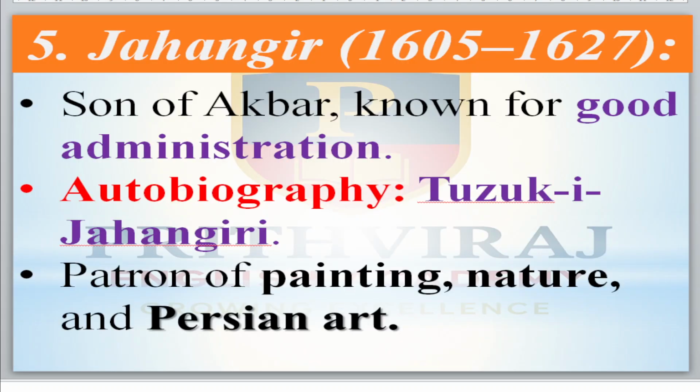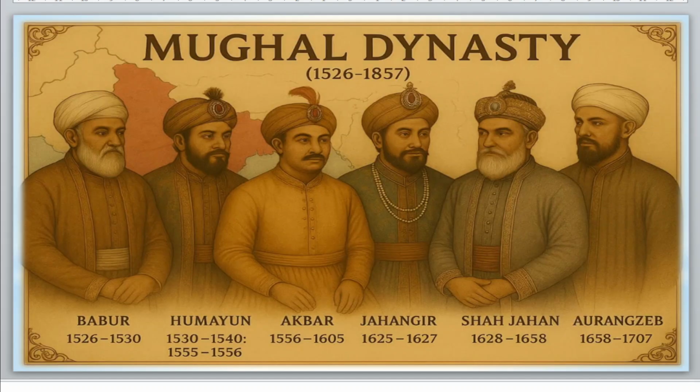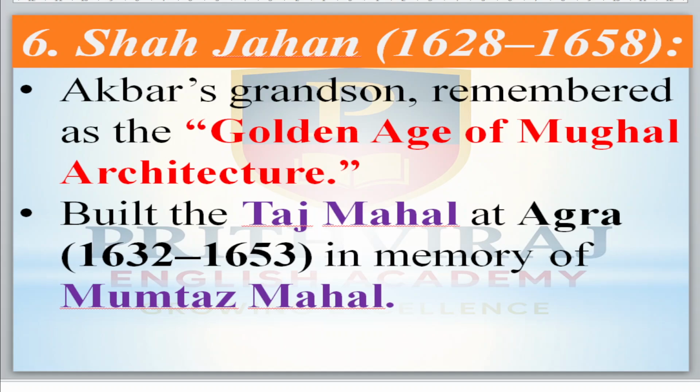Now move to the next. After him, his son Jahangir came to power, from 1605 to 1627. He is the son of Akbar and is known for good administration. He wrote an autobiography called Tuzuk-e-Jahangiri. He gave importance to painting, nature and Persian art. Now move to the next: after him, Jahangir's son Shah Jahan came to power, from 1628 to 1658.